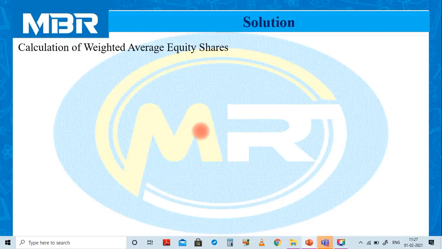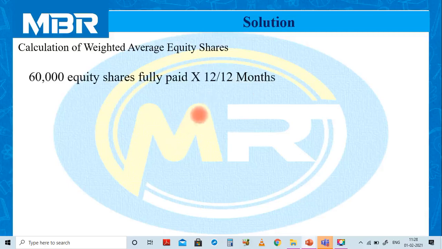And in case of partly paid shares, we need to convert partly paid shares in the proportion of fully paid shares to follow the guidelines given in accounting standard number 20. In this question, the time frame also affects the calculation. Let us start calculation of weighted average equity shares.